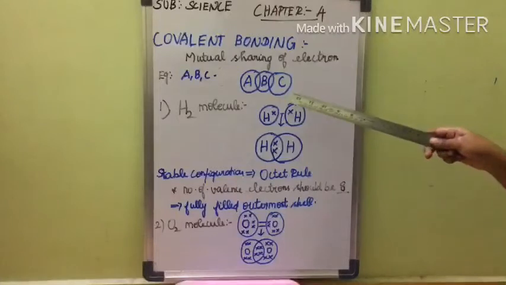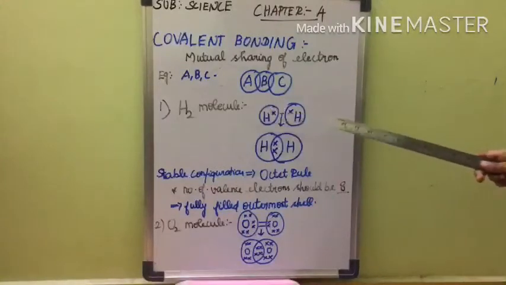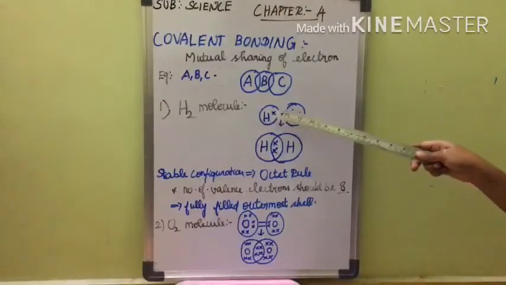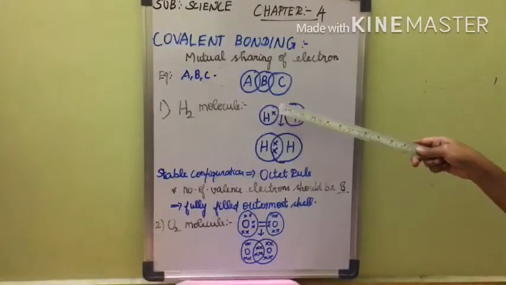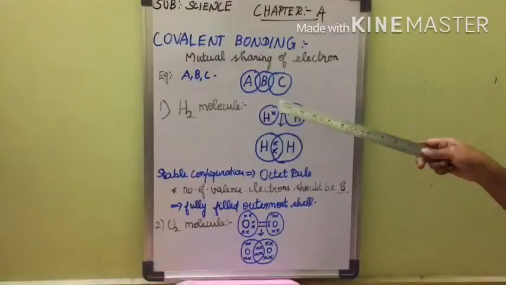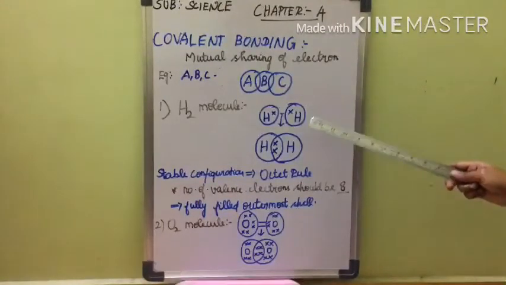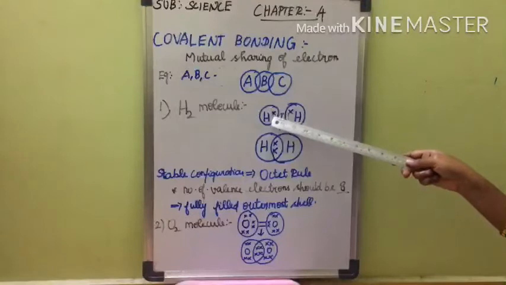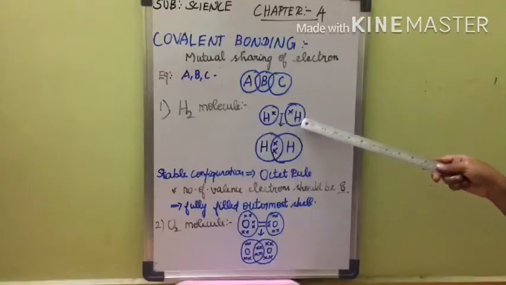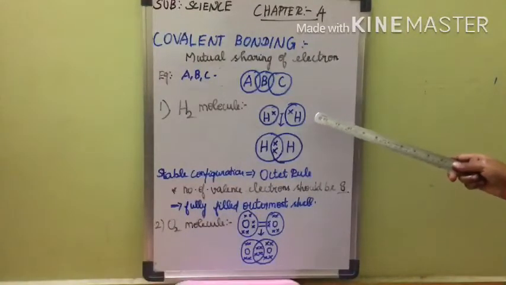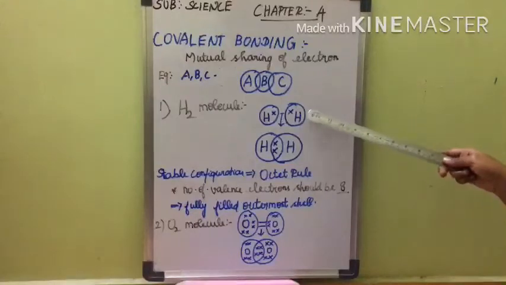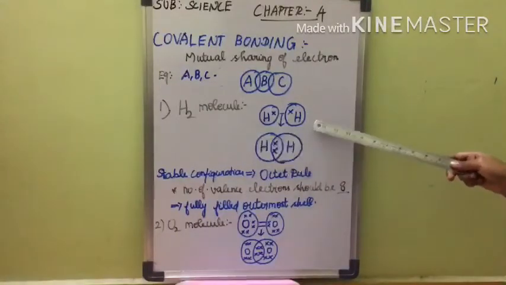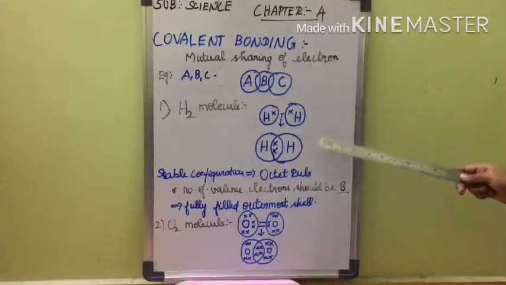For example, let us take the hydrogen molecule. We know hydrogen has 1 valence electron. So it needs one more electron to attain the stable configuration. So it will share its electron with another hydrogen atom, which also needs one electron to attain the stable configuration. It will share the electron to form the hydrogen molecule by covalent bonding.